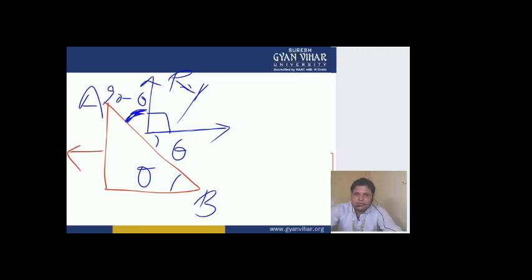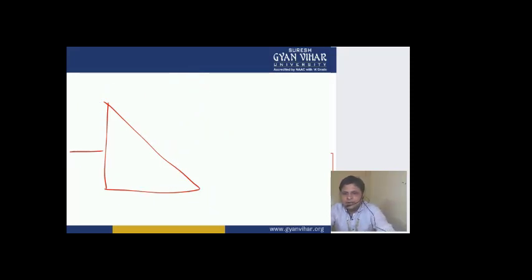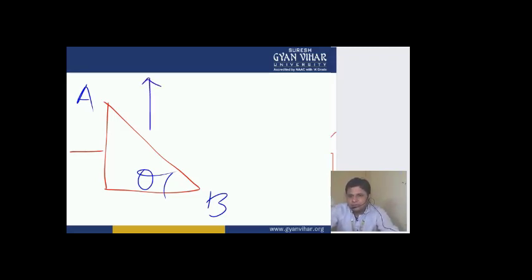Now you have to resolve this Py in two directions. Basically, students, this is your plane AB, this is your theta, and this is the load. We are resolving this load, and as I have told you, this angle is 90 minus theta. This is the load across the y direction.